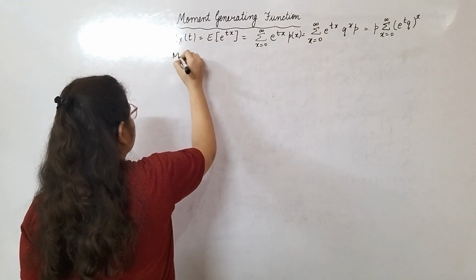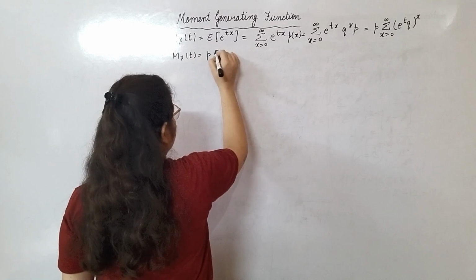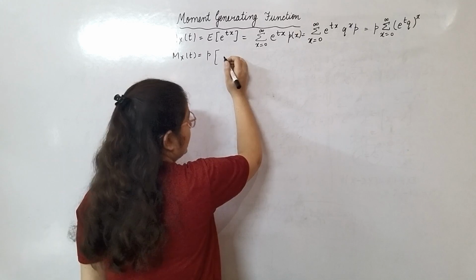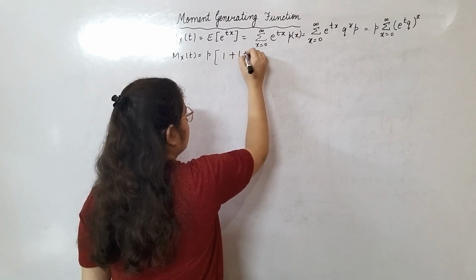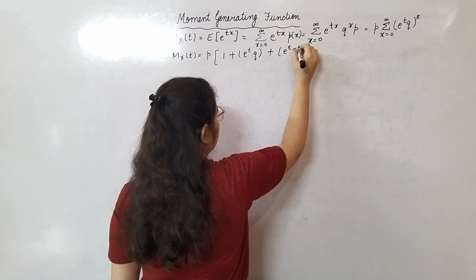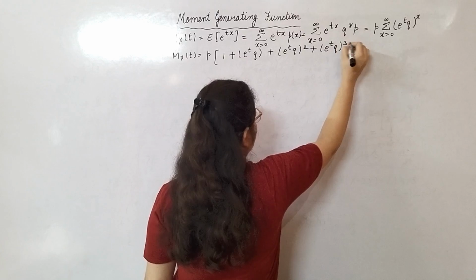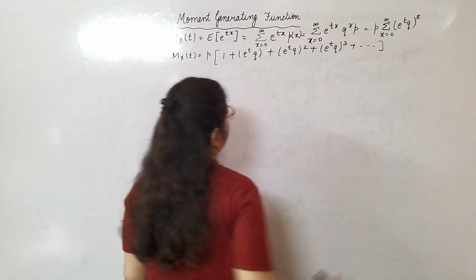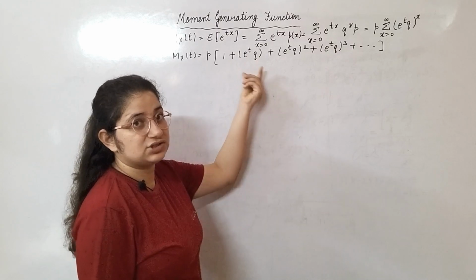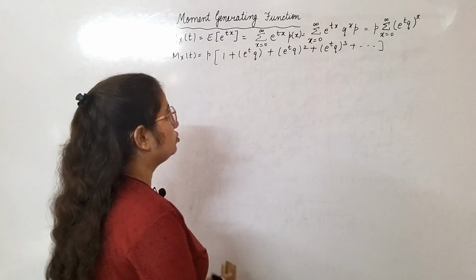Now open the summation. When you open that summation, you will get p times (e^t q raised to the power 0, which is 1, plus e^t q plus (e^t q) square plus (e^t q) cube and so on). Now this bracket term is an infinite GP with common ratio e raised to the power t into q.